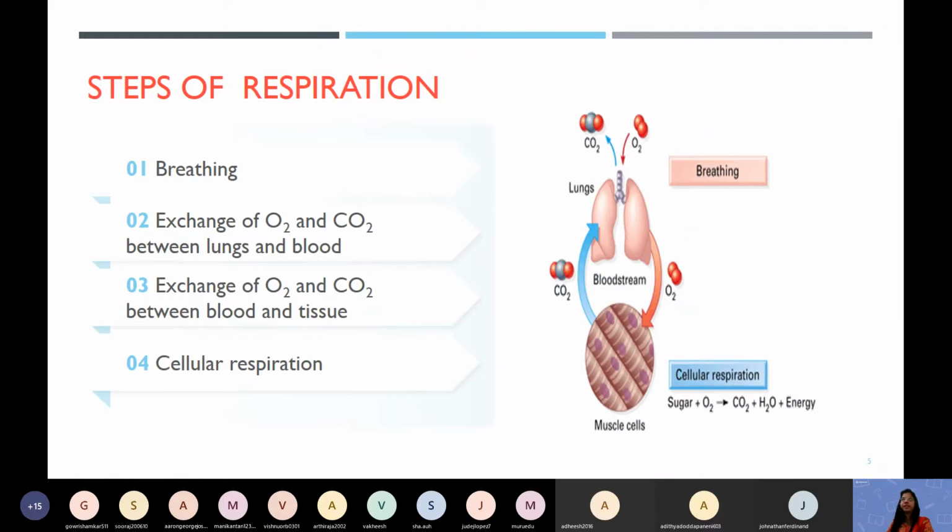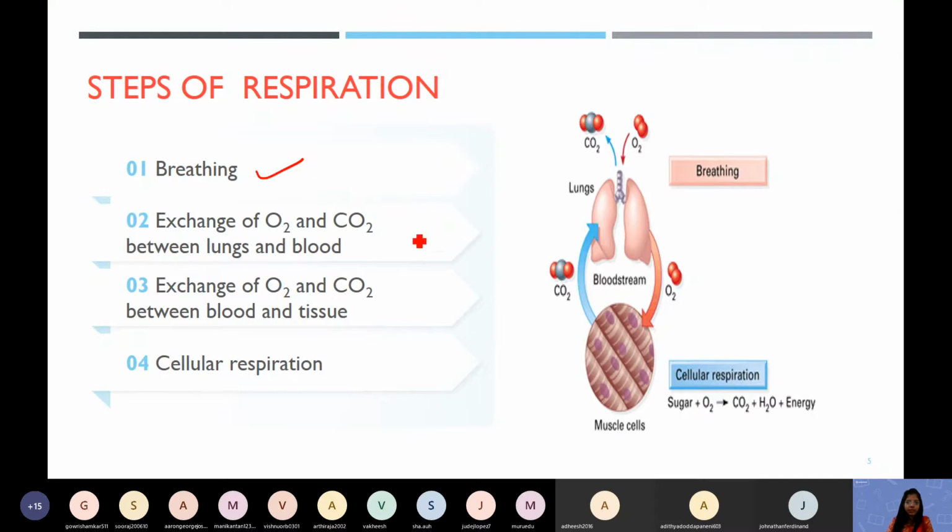Now let us see the broad steps of respiration. Respiration means breathing plus cellular respiration. The first step of respiration is breathing, where the respiratory system is required: the nose, then larynx, pharynx, trachea, bronchi, and at last it reaches the alveoli. These are the parts of the respiratory system.